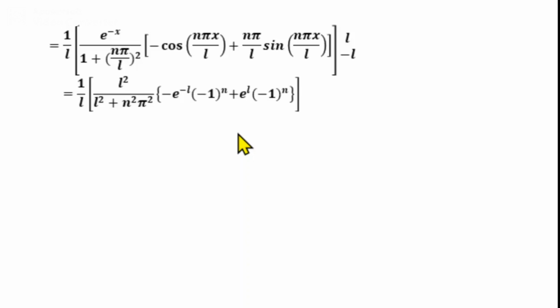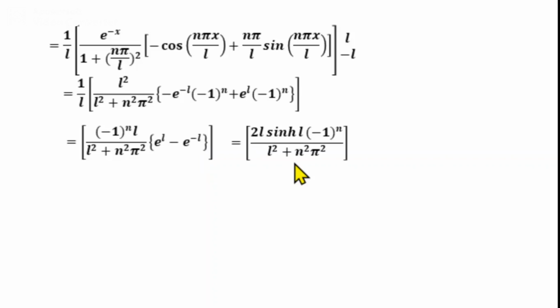So here minus 1 raised to n is common in these two terms. Take outside the bracket. Simplifying, we get an equal to minus 1 raised to n into L into e power L minus e power minus L divided by L square plus n square pi square, and e power L minus e power minus L is 2 sinh L. So we get an equal to 2L sinh L minus 1 raised to n divided by L square plus n square pi square.